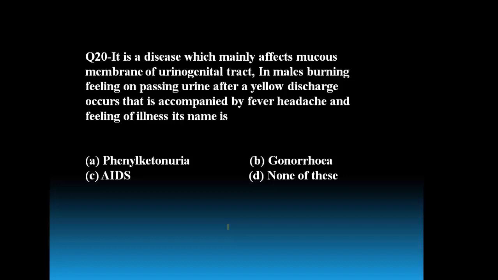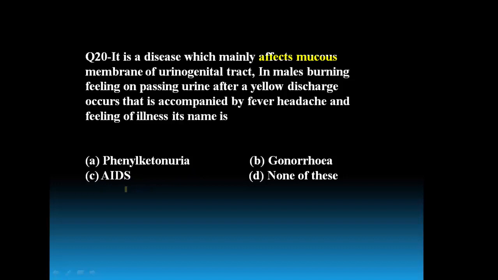Neisseria gonorrhoeae mainly affects the mucous membrane. So here the disease symptoms are given, and one important piece of information mentioned is that it affects the mucous membrane. Among the given options, phenylketonuria is an unrelated term because it is caused by a gene disorder.